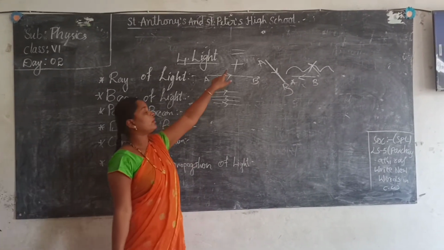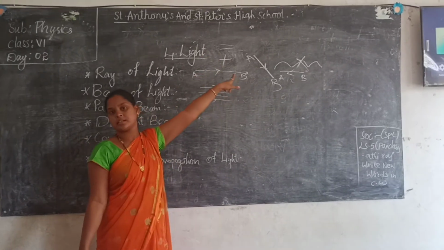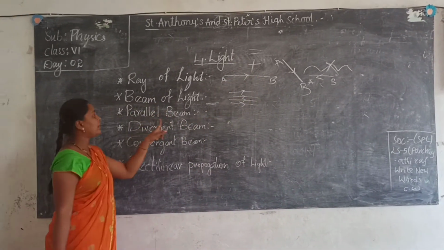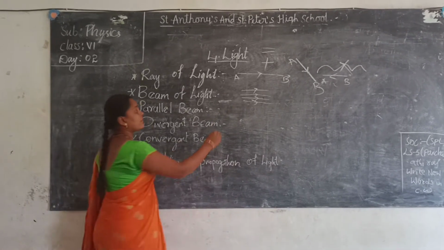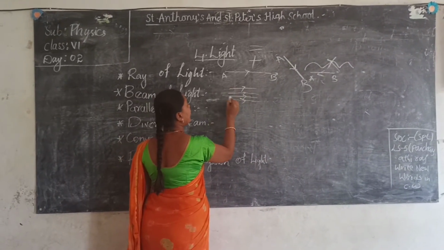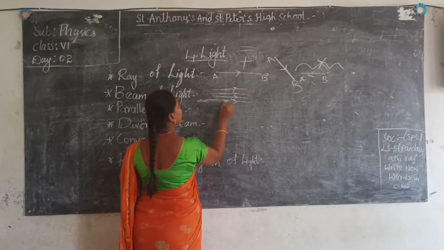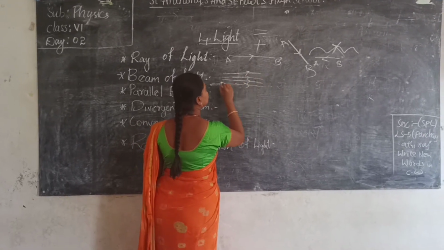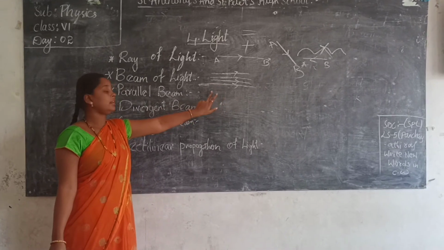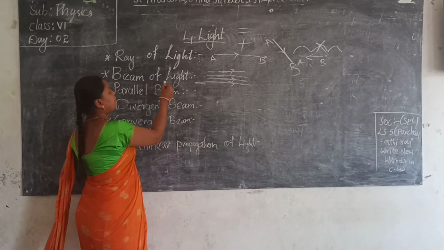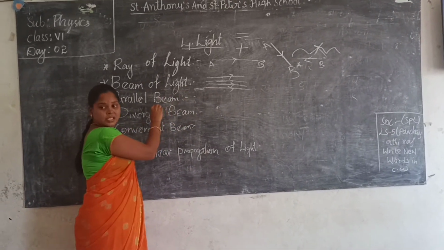Next, what is perpendicular? They will always intersect. So here, parallel beam of light means what? Light rays will always be traveling in a straight, parallel beam. Are they traveling in the parallel beam? Yes. They are all parallel to each other. This is said to be a parallel beam.